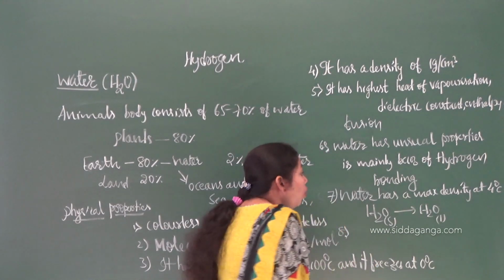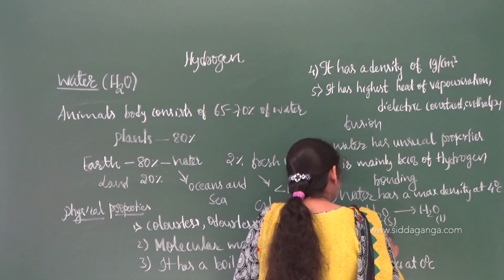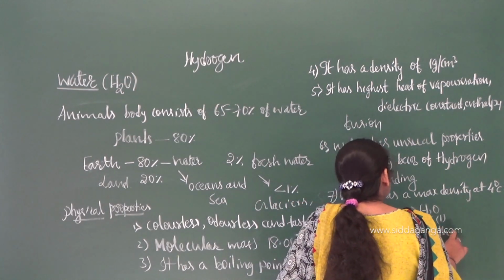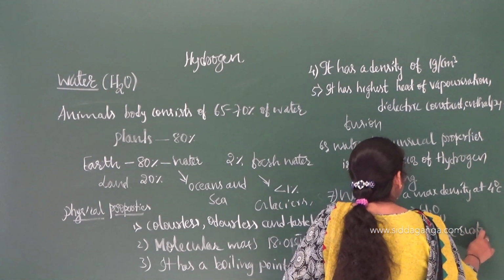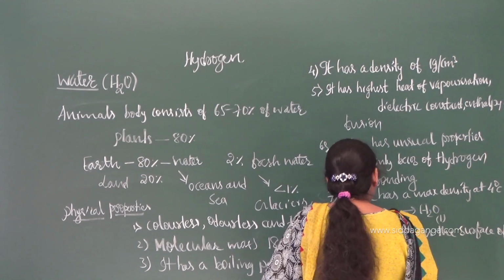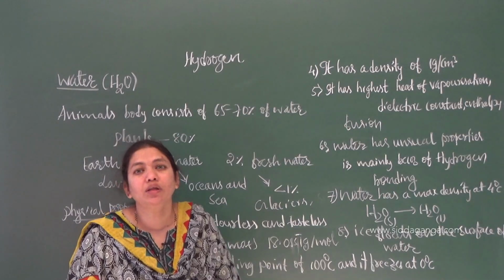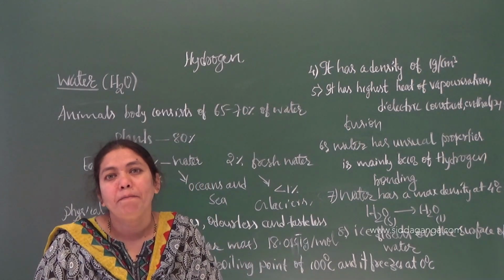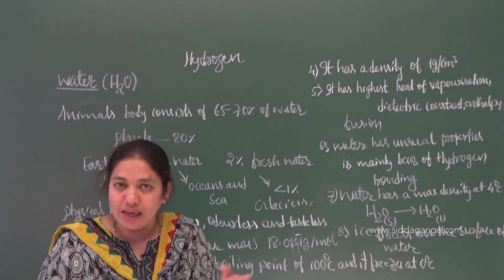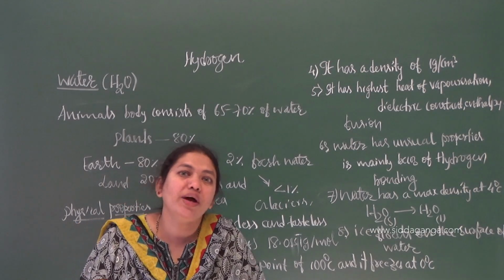Here, what can we say about water? Ice floats on the surface of water. Even though both are chemically the same, ice floats on the surface of water. Why? Because in ice there is extensive hydrogen bonding.